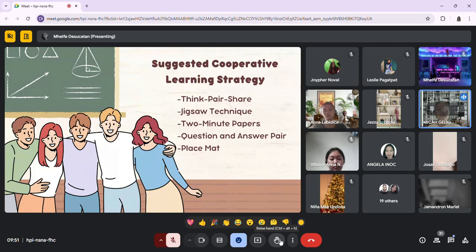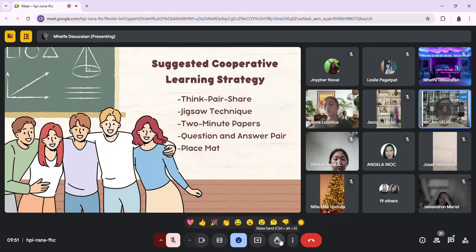So, for example, in a reading lesson, the teacher asks, what was the main theme of the story? And then the students take a moment to think about the question individually. And then they pair up with a classmate to discuss their ideas before the pairs share their answers with the class.